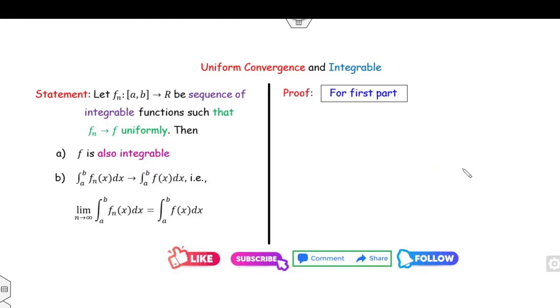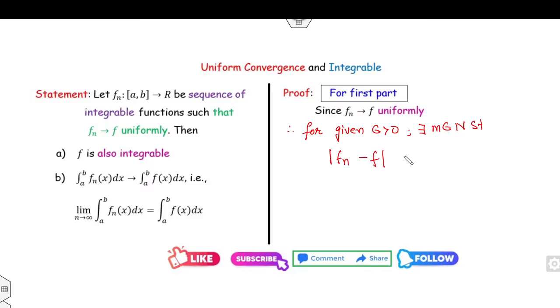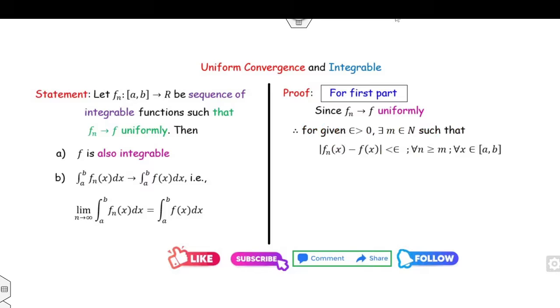The proof is very simple. You can see what is given to you: fn is uniformly convergent to f. So what is the definition of this? For a given epsilon greater than 0, there exists a positive number m such that |fn(x) minus f(x)| is less than epsilon for every x. Now your target is to find the value of f. Can you find the value of f from this? We have |fn(x) minus f(x)| less than epsilon.